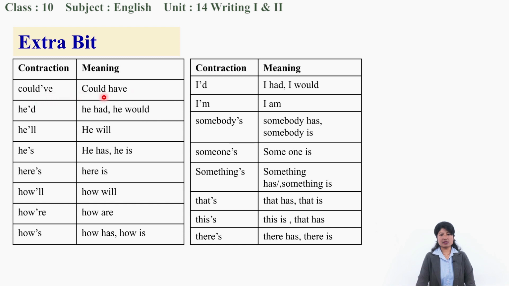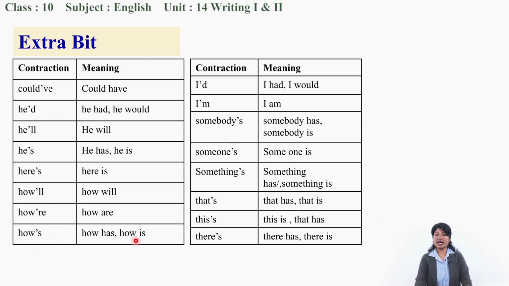Could've is could have. He'd is he had or he would, this refers to both. He'll, he will. He's, he has or he is, both. Here's, here is. How'll, how will. How're, how are.